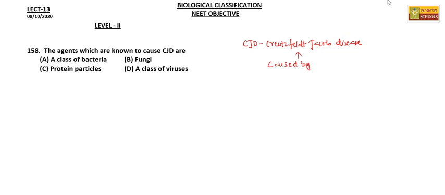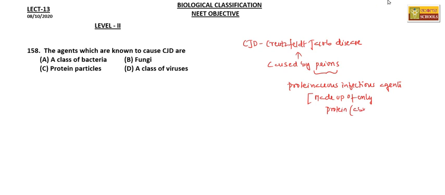Prions are proteinaceous infectious agents. These proteinaceous infectious agents are made up of only protein, and of course that protein is abnormally folded.